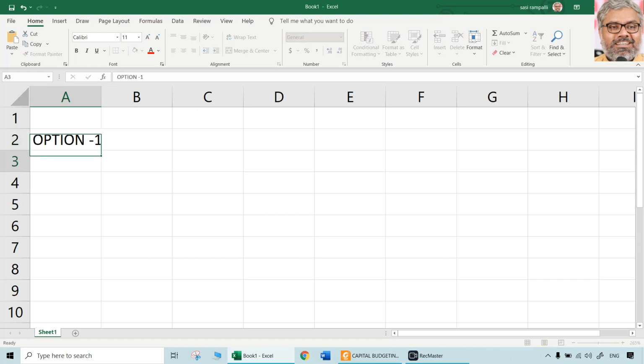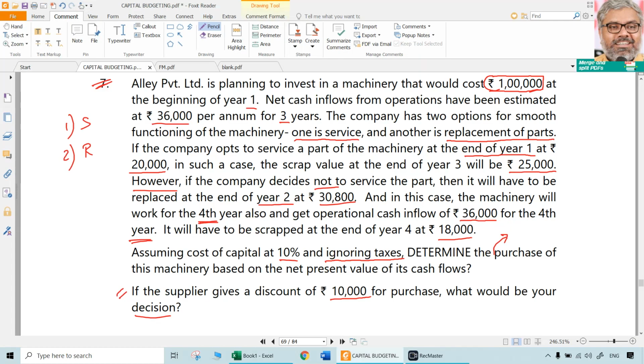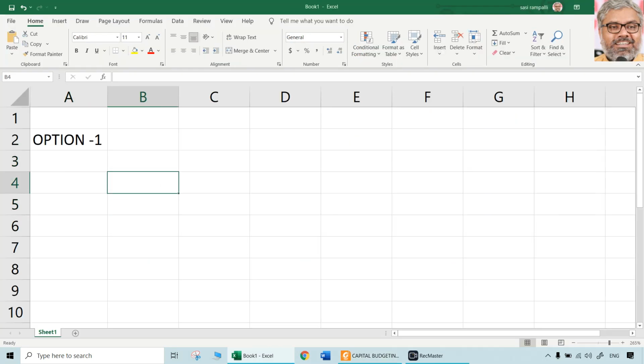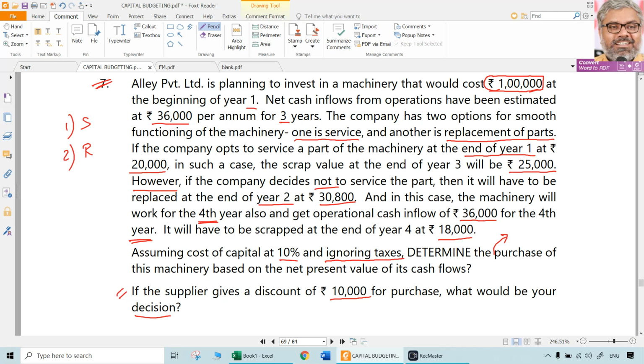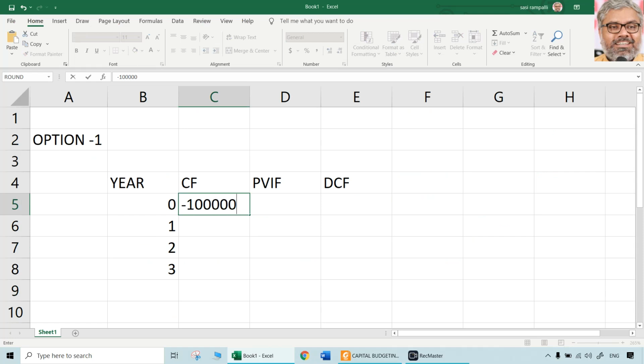So first let us look at option 1. What is option 1? Servicing the part at the end of year 1. So that has to happen. So we can just take the normal way of computation: year, cash flows, PVIF, discounted cash flows, that's enough. So year 0, 1, 2, 3. In option 1, only 3 years are there because the machine will work only for 3 years. That is given in option 1. So the initial investment is 1 lakh rupees.